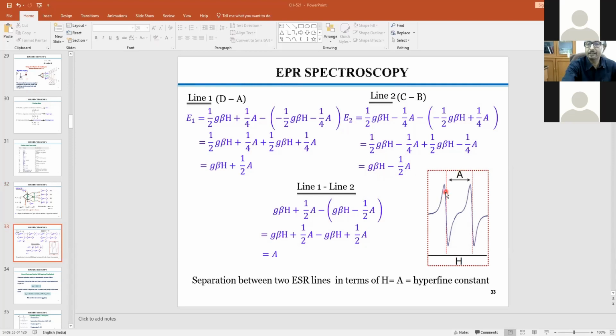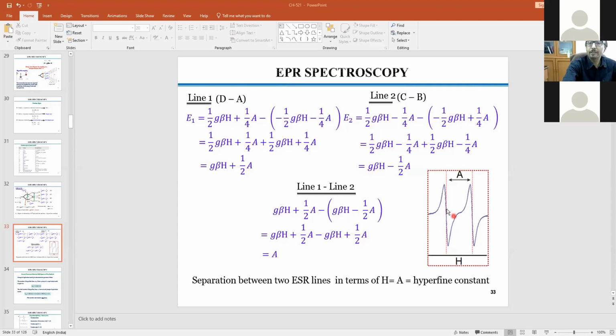So there are two lines. This is E1, this is E2. E1 energy is this one, E2 energy is this one. Now if you subtract these two, that means this one minus this one, that will give you A. So A is the difference between the two signals originating from the electron and proton interactions, and A is in terms of the magnetic field, whether Gauss or Tesla you call it. So A would define the extent of interaction between the electron spin and the nuclear spin.